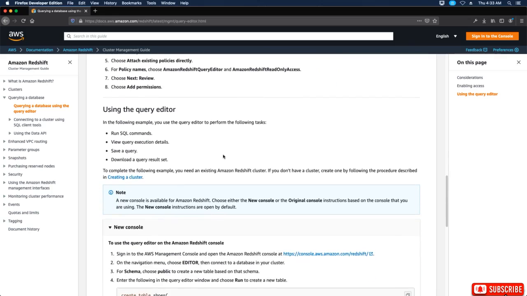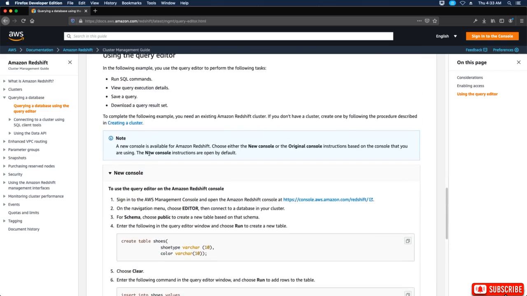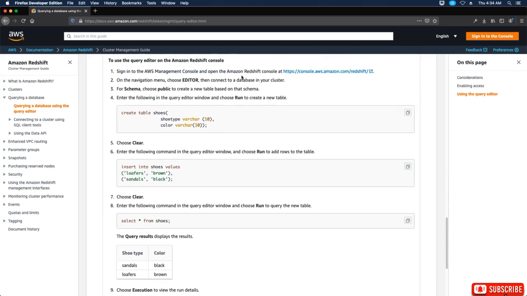Using the query editor, in the following example, you use the query editor to perform the following tasks: run SQL commands, view query execution details, save a query, and then download a query result set. With the new console, it's the same thing. We sign in, on the navigation menu, choose editor, then connect to a database in your cluster.